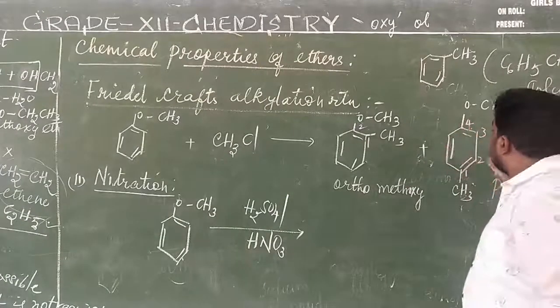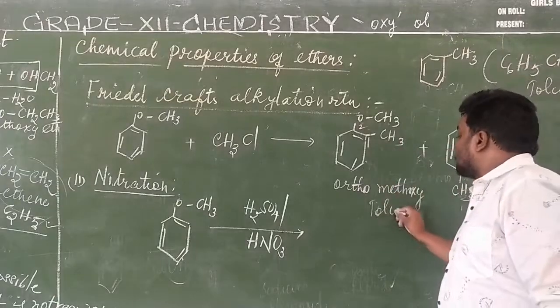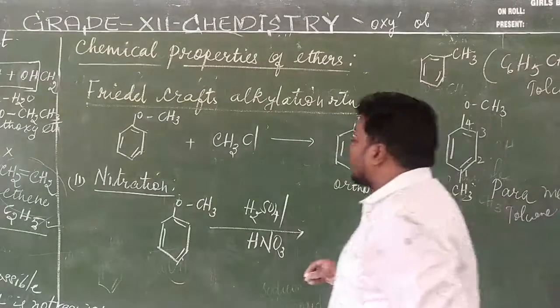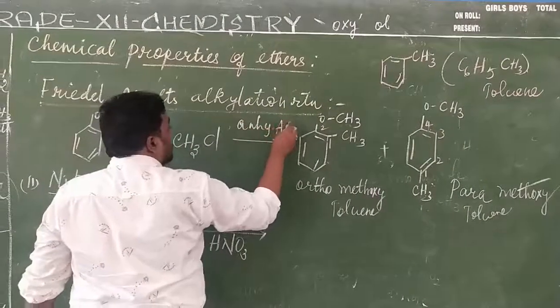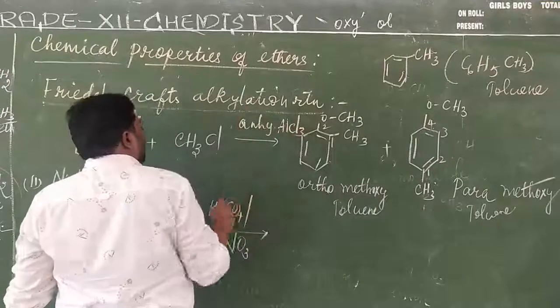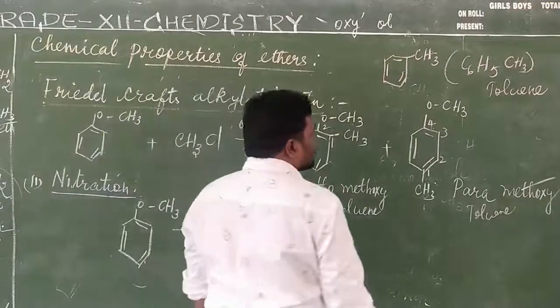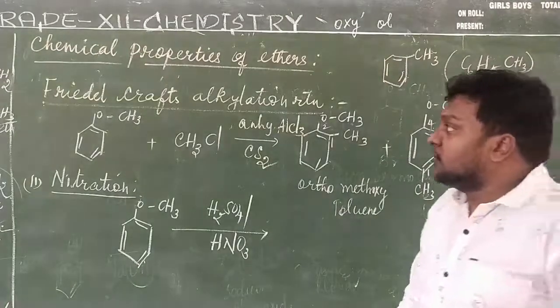Then the entire structure, the benzene ring with CH3, is called toluene. And we have to use the catalyst here. The catalyst is anhydrous aluminium chloride, and carbon disulfide should be used to keep the reaction in a controlled range.